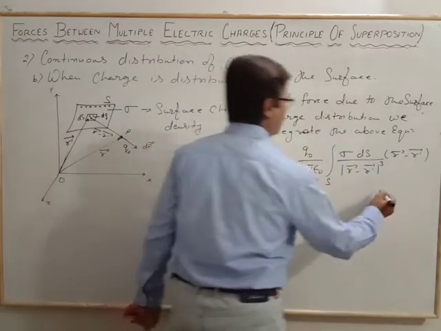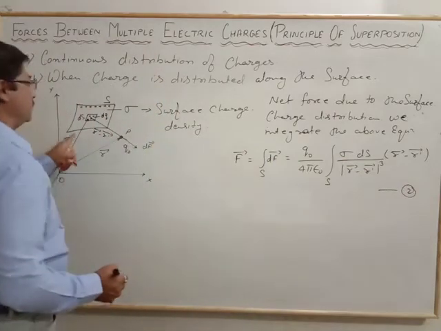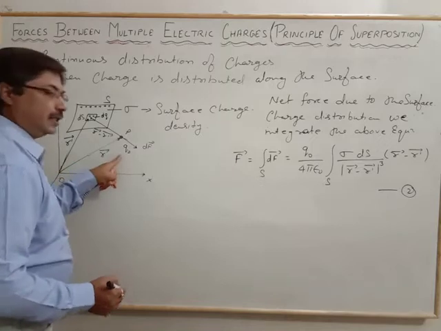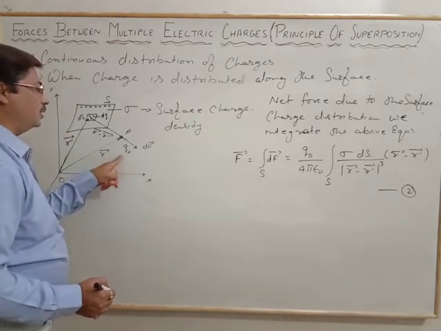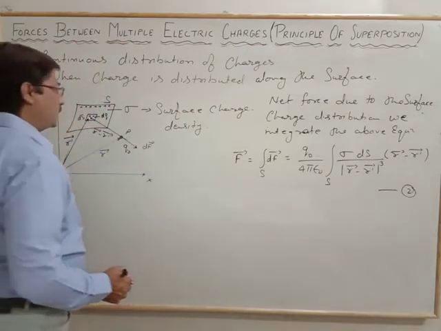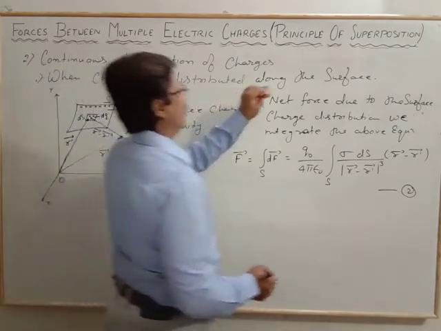So equation number 2 gives the total force due to the continuous surface distribution of charges on the test charge q naught, and that is the superposition of these forces. Now the third case: when the charge is distributed along the volume.